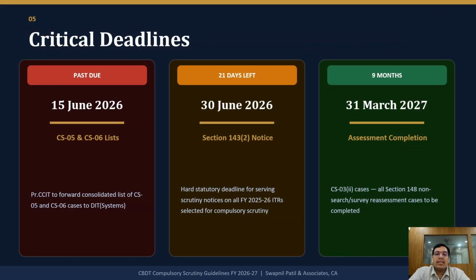Now let's discuss the most important point of this entire circular. The deadline for issuing scrutiny notices under section 143(2) is 30th June 2026. This is a hard statutory deadline. If a notice is not served by this date, the department loses the right to select the return for scrutiny for the relevant year. Therefore, taxpayers, consultants and chartered accountants should closely monitor developments.